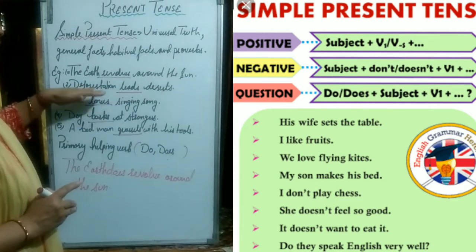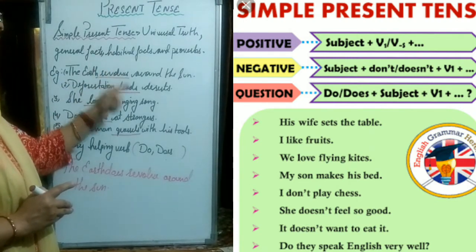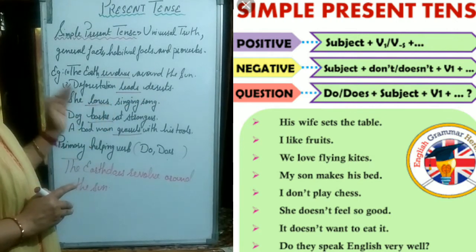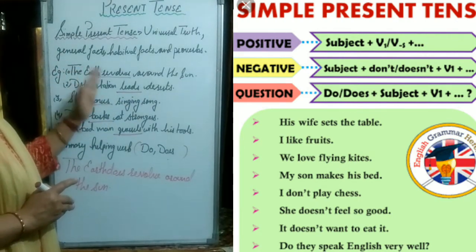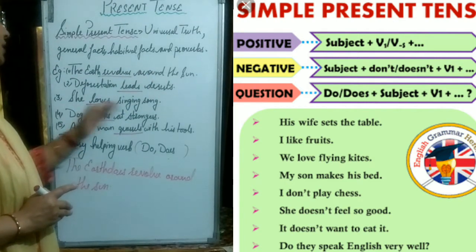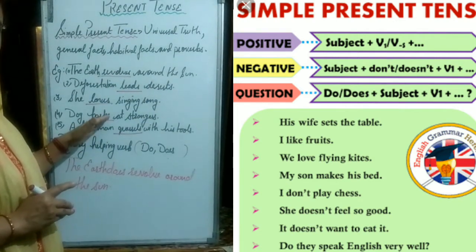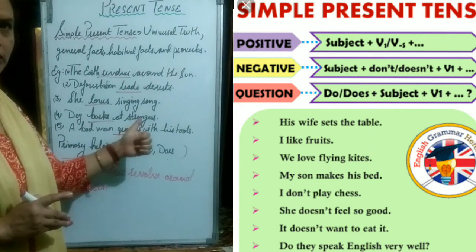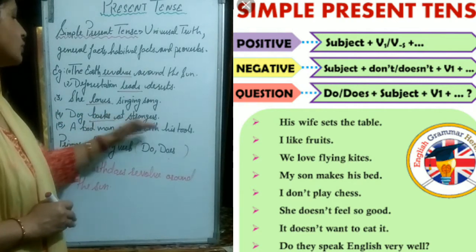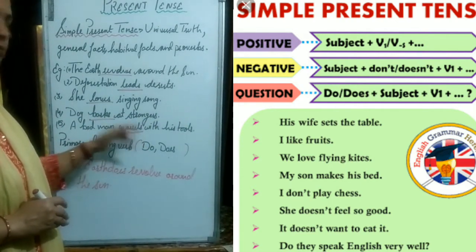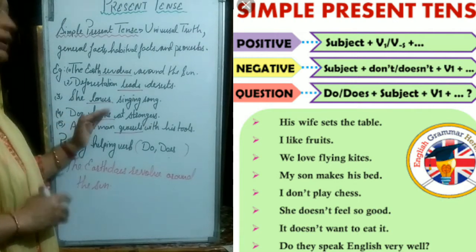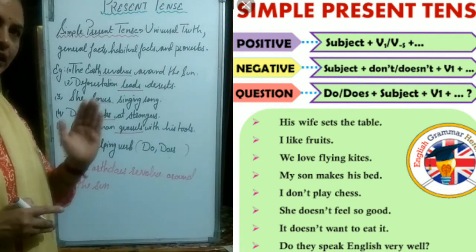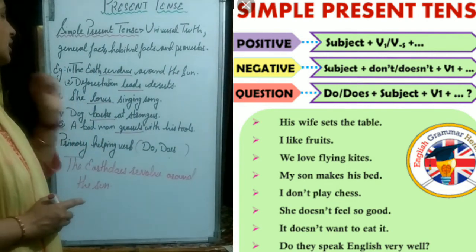Deforestation leads to desert. If we use does: deforestation does lead to desert. She loves singing songs. We have used s here, but if we use does: she does love singing songs. Dog barks at strangers. This time we have used s with the main verb, but if we say dog does bark at strangers. Then a bad man quarrels with his tools. s here with the main verb, but if we use does, a bad man does quarrel with his tools, okay? So this time what we did, we skipped s from the main verb.